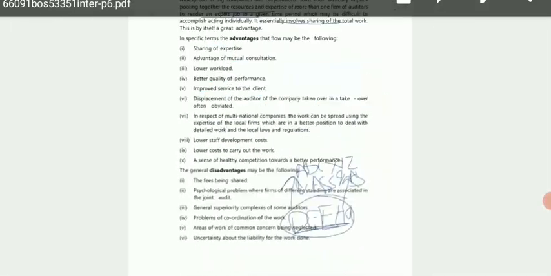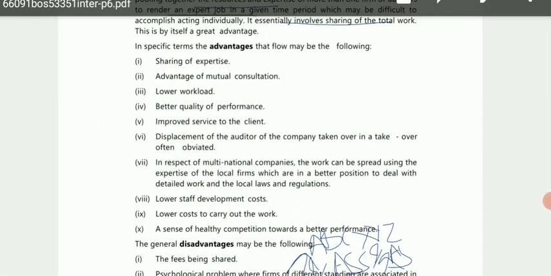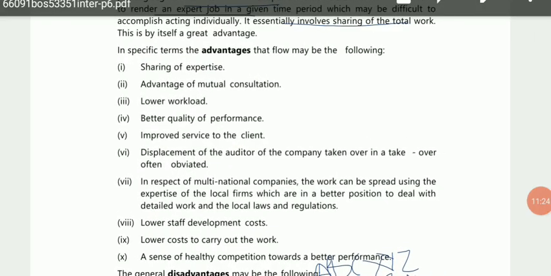Now let's move on to the advantages portion. There are 8 advantages which are very straightforward. Just 2 advantages are a bit complex to understand, so I will explain these 2 points afterwards. First, let's read out the easy ones.